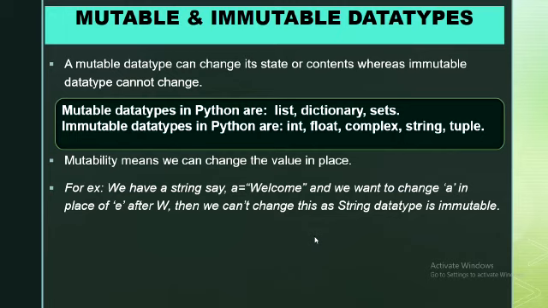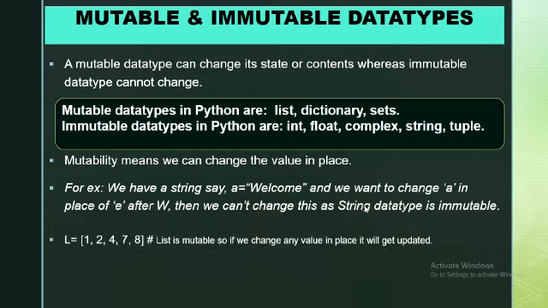Suppose we have a string "welcome" and we want to change the E to an A, in the spelling of welcome, suppose I want to write "walcome". So can we change this value in place of E? No, as the string data type is immutable. Now let's learn the example of mutability.